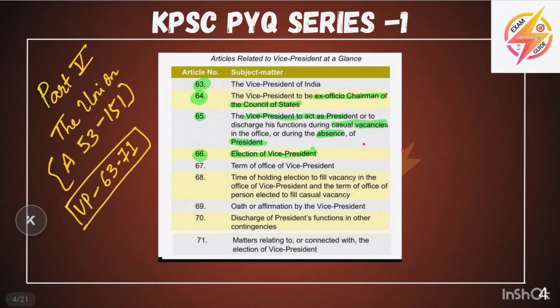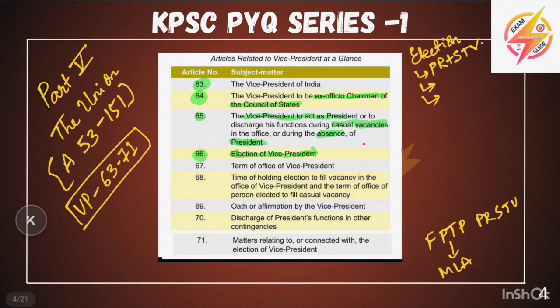This is very important. Why is it very important? Election of the Vice President. Because you know this election of the Vice President is done by proportional representation and single transferable vote. What is this PRSTV? Simple, you must know that there are two types of methods for the election. One is FPTP and the other is PRSTV. FPTP is common in MLA elections. First past the post, and PRSTV is done in the President and Vice President election and Rajya Sabha also.